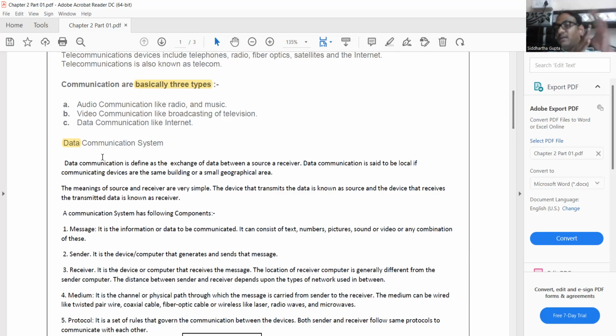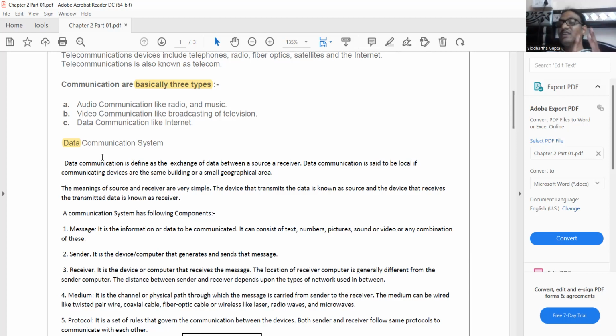But nowadays wireless communication is also very popular, and you may say that wireless communication is much more prominent than wired communication. In wireless communication, various technologies are involved, like radio waves, microwaves, and Bluetooth. All these technologies are used to share data from one computer to another computer, one device to another device, or one device to multiple devices, or multiple devices to multiple devices.